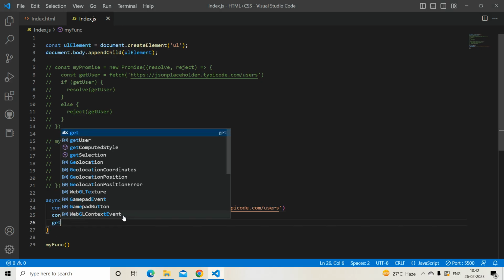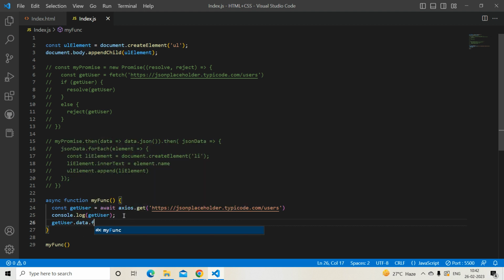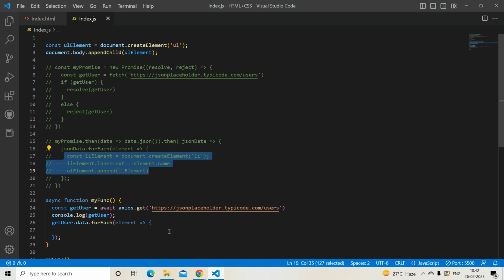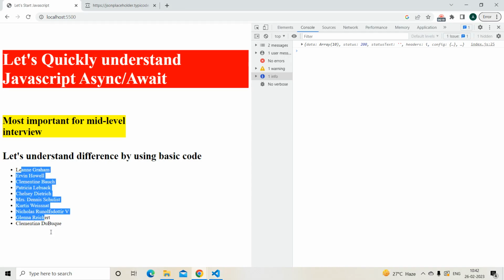So I will write getUser.data.forEach element, and this will carry the same, uncommented. So now you got the data.